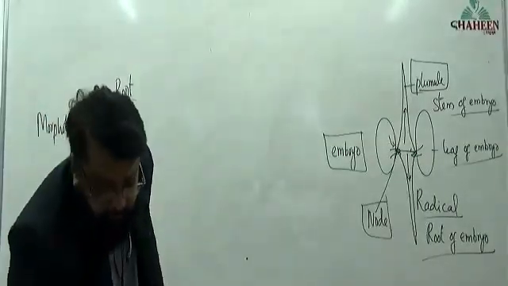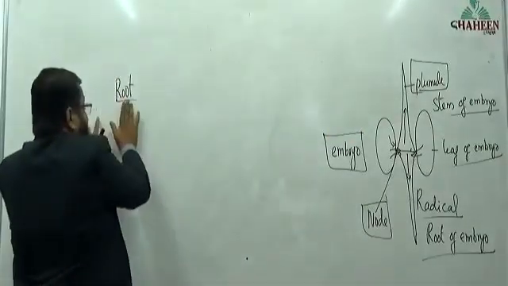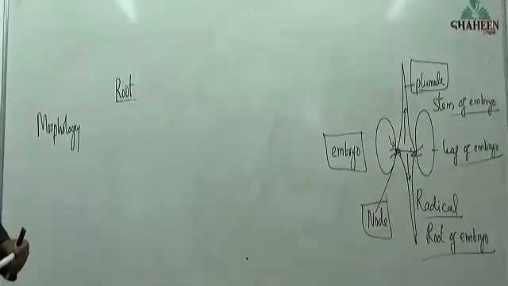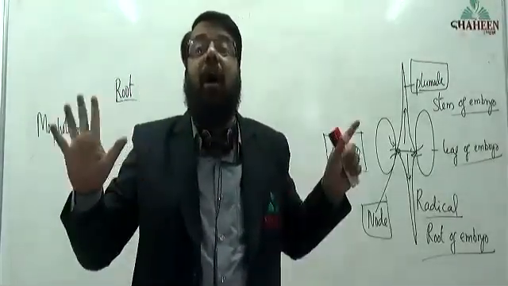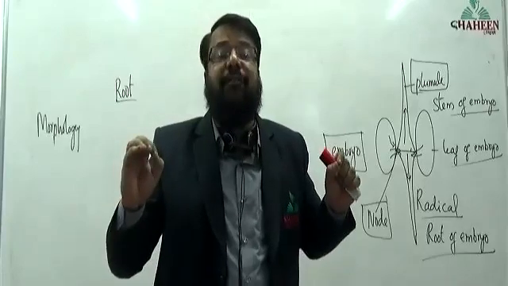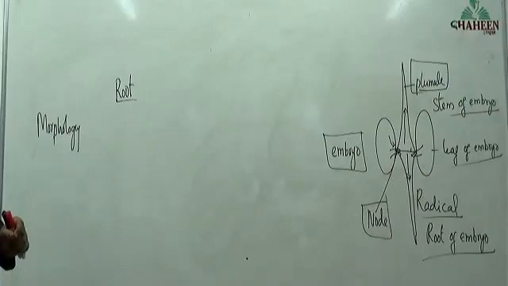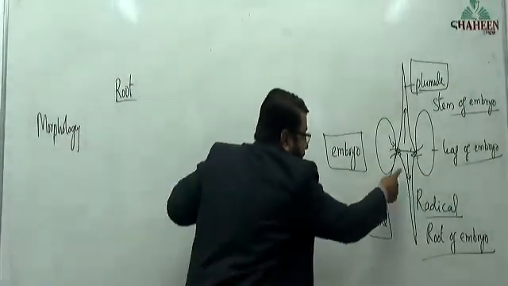Okay. Now we will take this information in our mind and start studying a root. In the majority of dicotyledonous plants, the direct elongation of the radical happens.